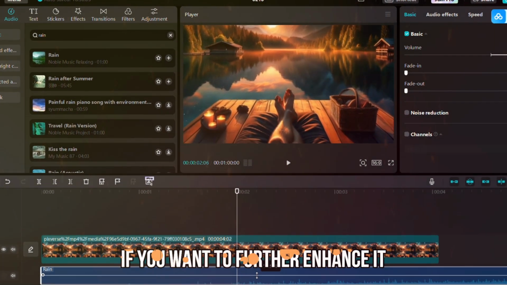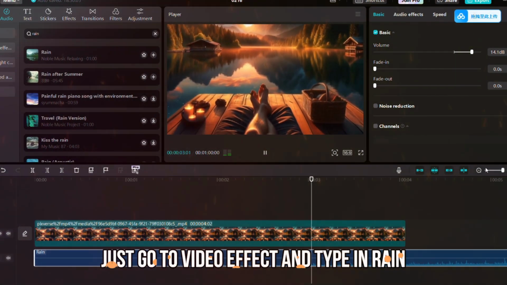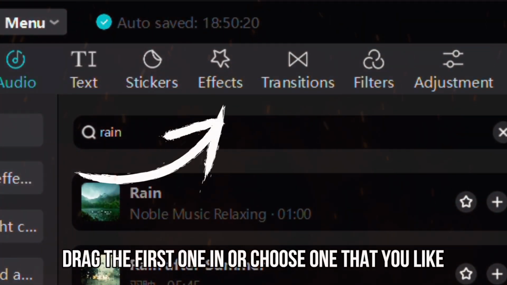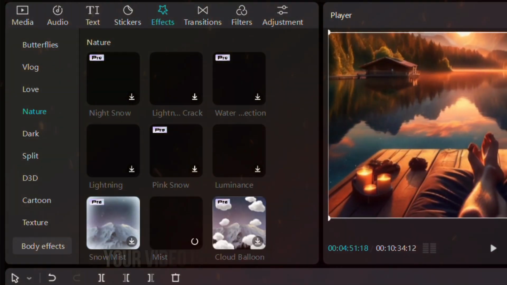If you want to further enhance it, just go to video effects and type in rain. Drag the first one in or choose one that you like. Your video is done now.